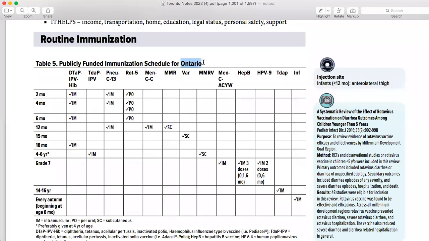So next, what we are going to talk about is basically Ontario. I have sent one of the pictures in the WhatsApp group. It's thoroughly written about all the immunization. So what you need to remember in immunization: when Tdap is given, when DTaP is given, when pneumococcal is given, when rotavirus is given, and when meningococcal.